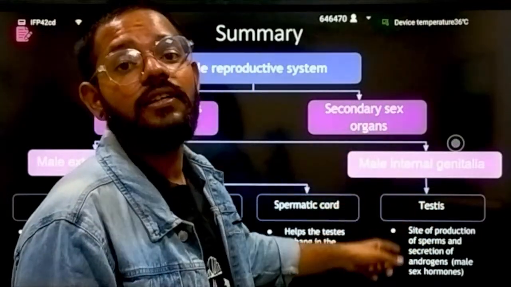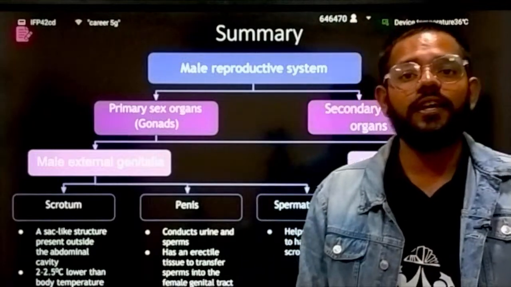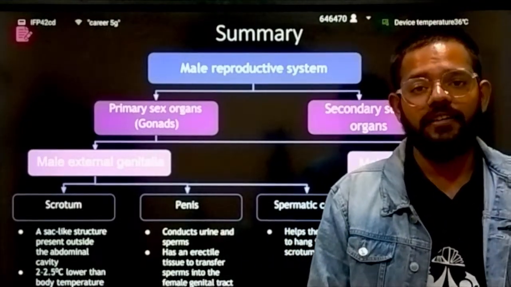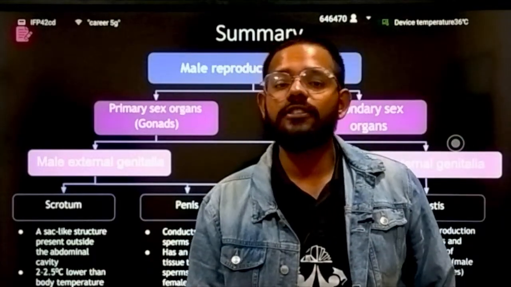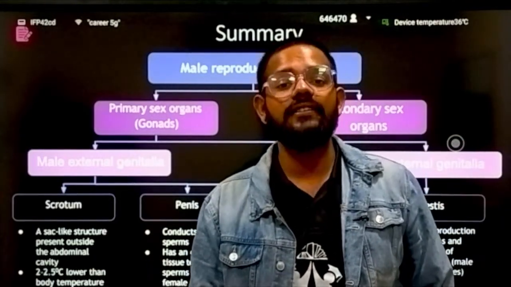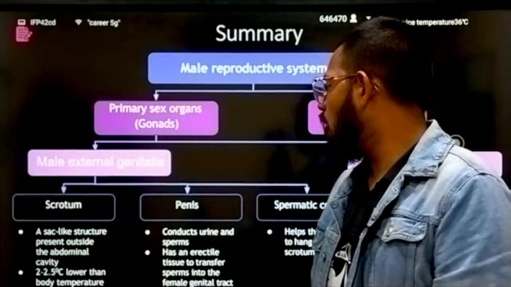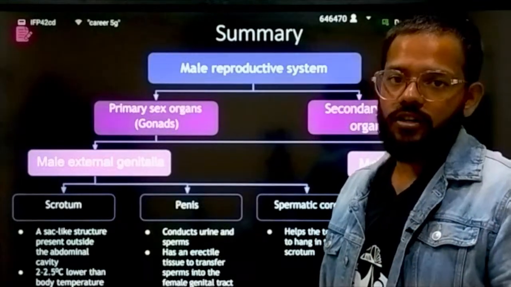It is your primary sex organ. Secondary sex organs are your prostate gland. Different glands are there: prostate gland, seminal vesicle glands, then bulbourethral gland. These all are your secondary sexual glands, secondary sex organs. Then we have the penis. These all are different secondary sex organs.